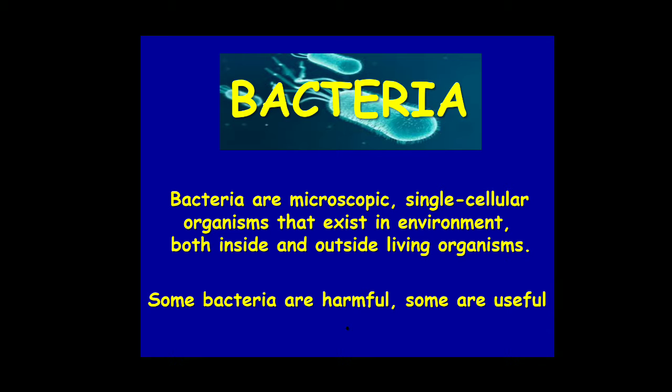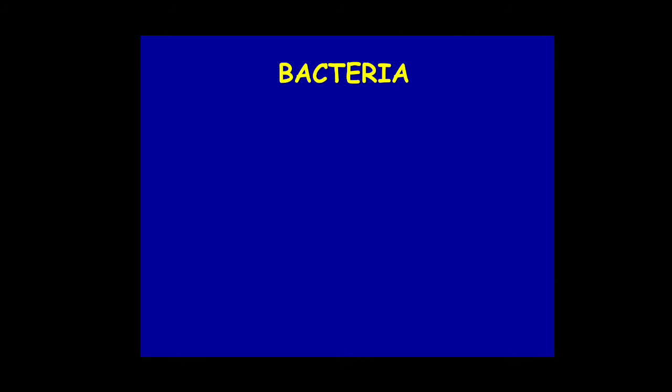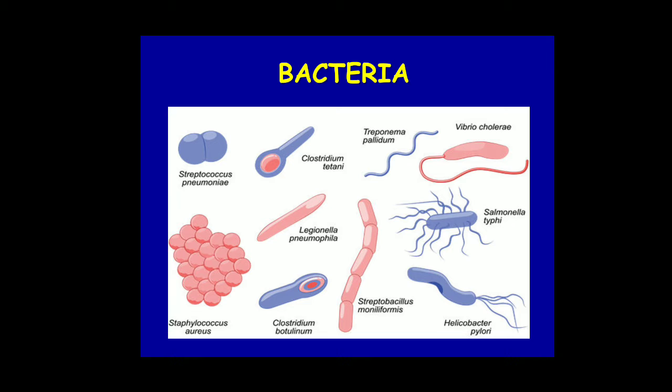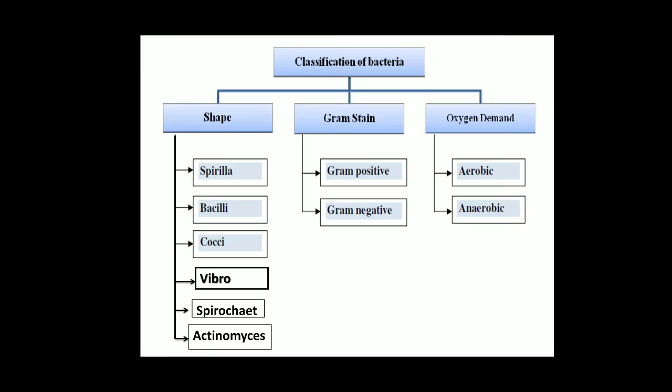Friends, these bacteria are classified by shape and size. See in this figure, you can see the bacteria have different shapes and sizes. The bacteria are classified according to shape, according to gram stain and according to oxygen demand. The bacteria classified according to shape are Spirilla, Bacilli, Cocci, Vibrio, Spirochaetes and Actinomyces.